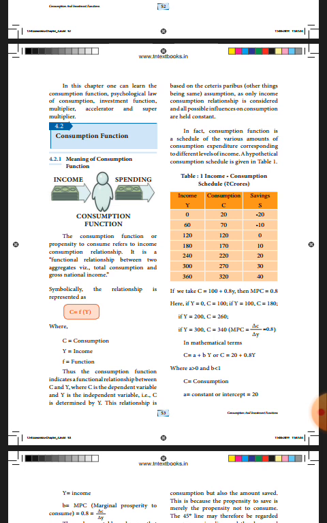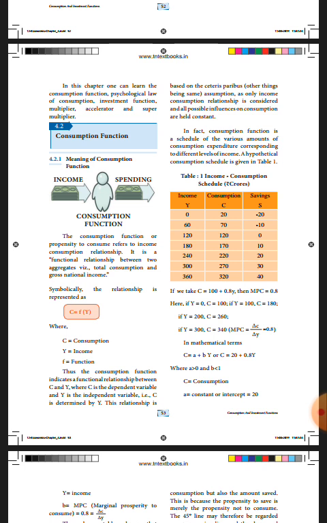If we take C is equal to 100 plus 0.8Y. MPC, marginal propensity to consume, is 0.8. If Y is equal to 0, C is equal to 100 plus 0.8 into 0.